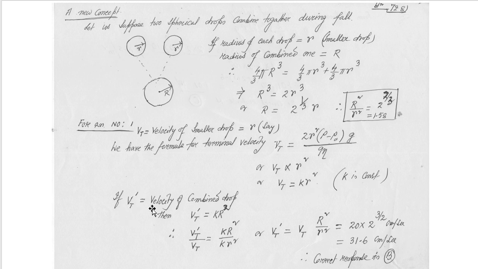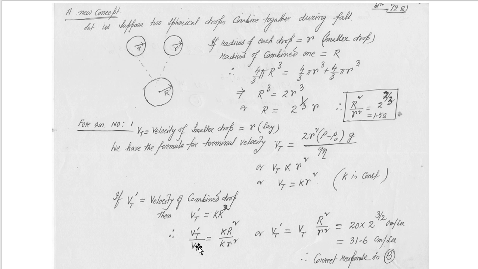If Vt dash is the velocity of the combined drop, then Vt dash is equal to k into capital R square. For this particular problem, this is the formula: Vt is the velocity of fall, that means terminal velocity, and r is the radius. For this body, this formula is applicable, and for the combined drop, Vt dash is equal to k into R square.